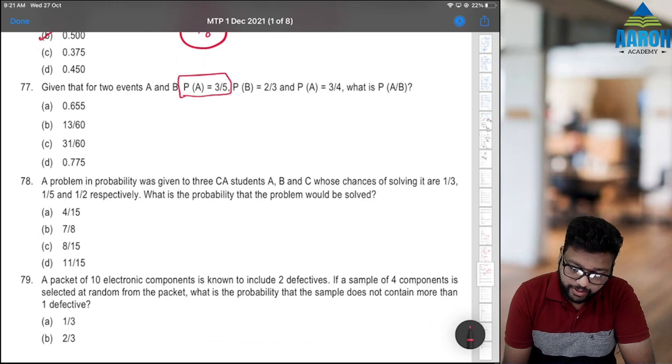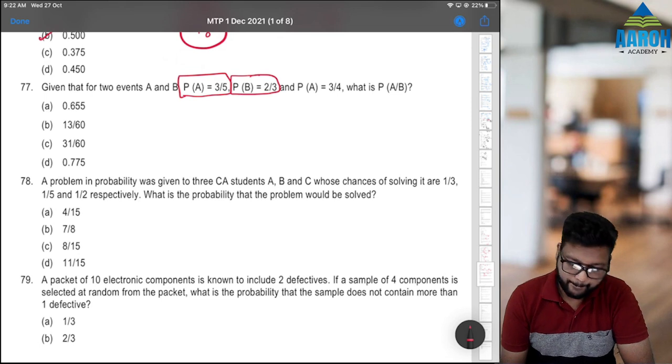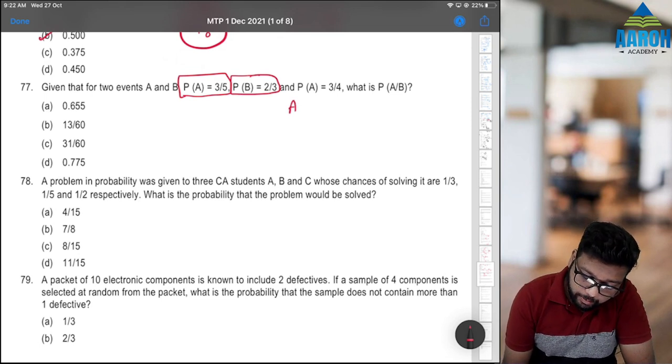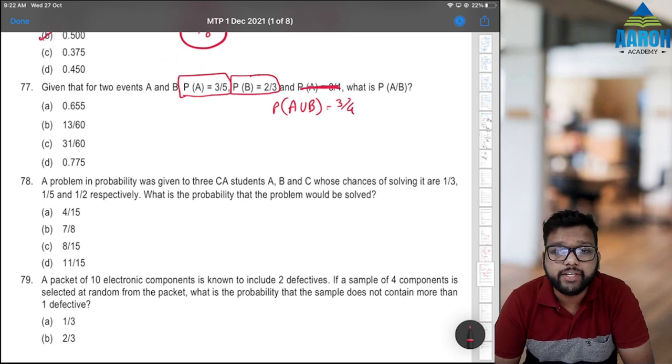P of B is 2 by 3. Again they are giving P of A. Now that should ideally be P of A union B. Okay, so change it. P of A union B is 3 by 4. What is P of A given B?